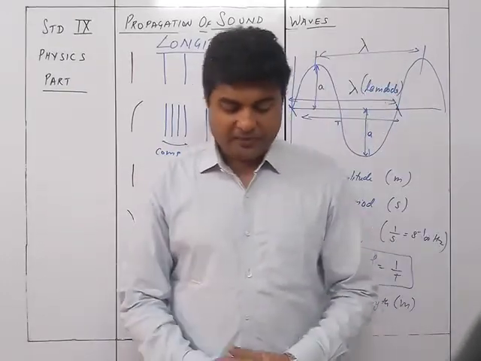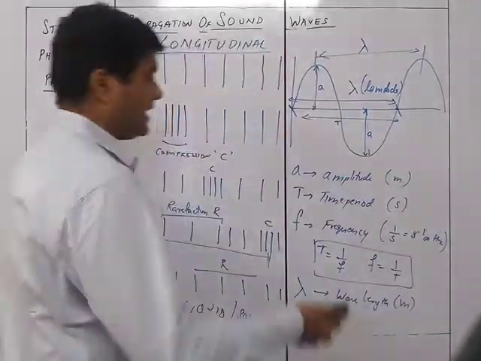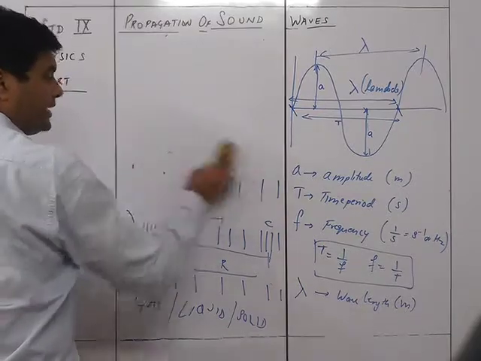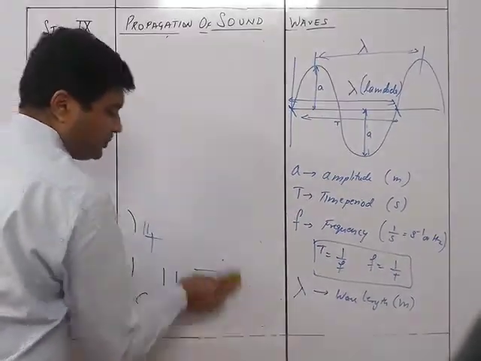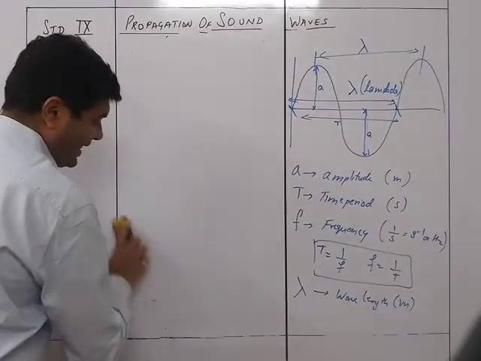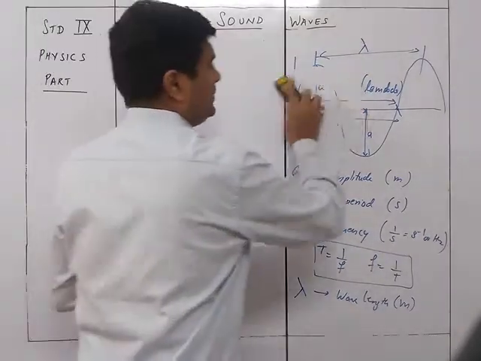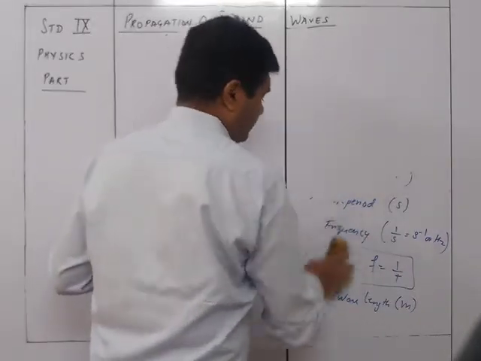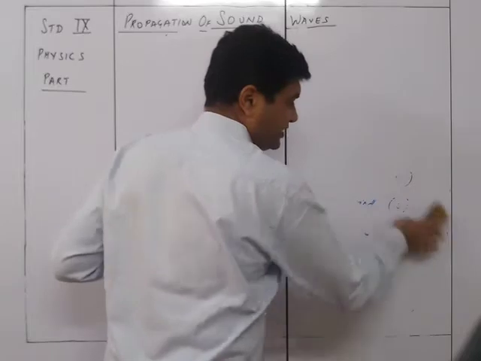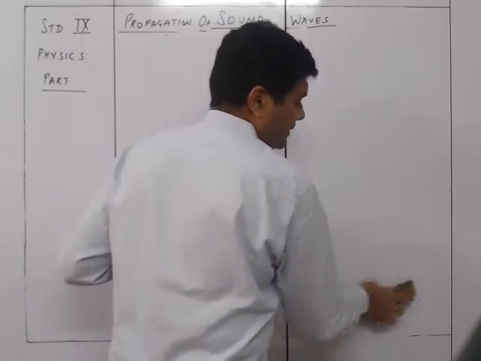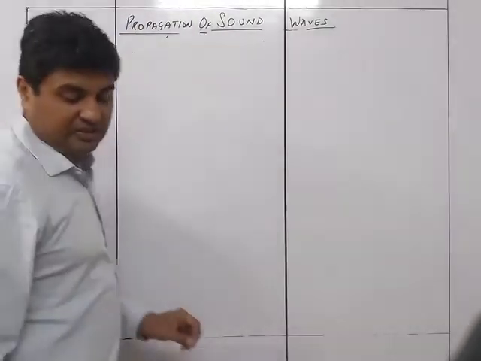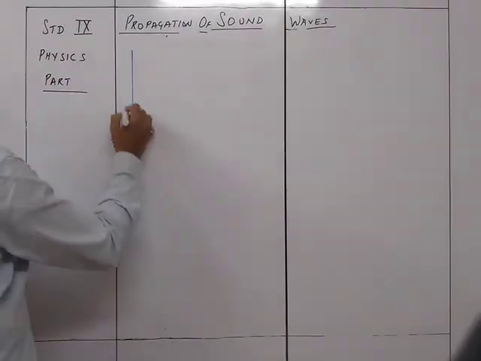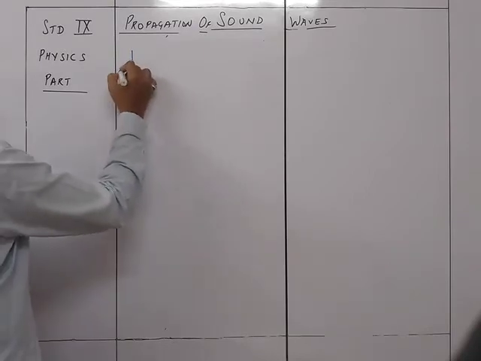So displacement time graph. If you have plotted a graph between the displacement and the time, with the time on the x-axis and the displacement on the y-axis, then we call that particular kind of wave the displacement time graph. So we first see the displacement time graph.